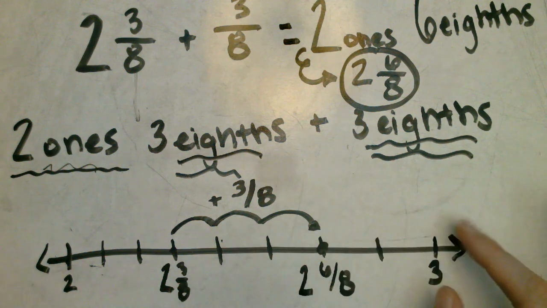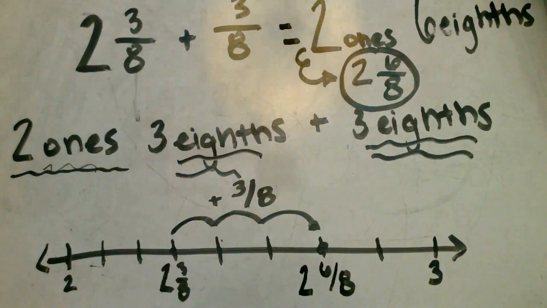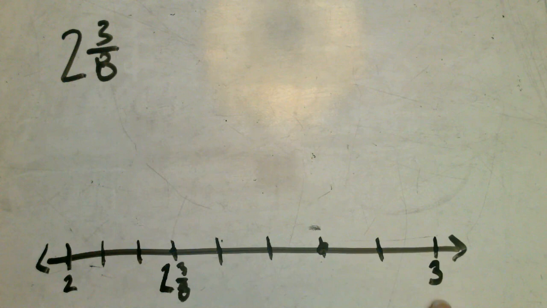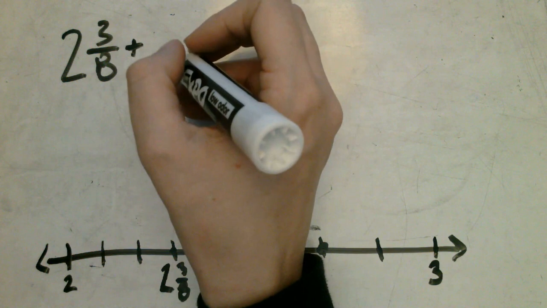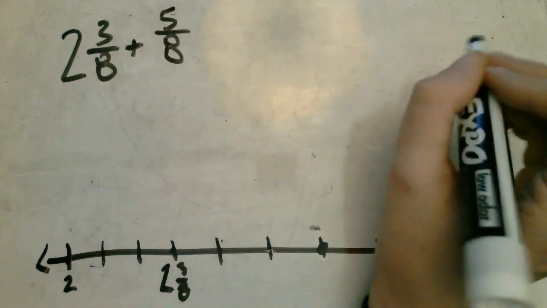Keep your number line on your whiteboards, but erase the top part of your number lines now. We're still going to use 2 3/8, so we left our number line and make sure that unit is still labeled on your number line. If we had 2 3/8 and we just tweaked our math problem a little bit, so we added a different fraction to this mixed number, let's add 5/8 now instead.